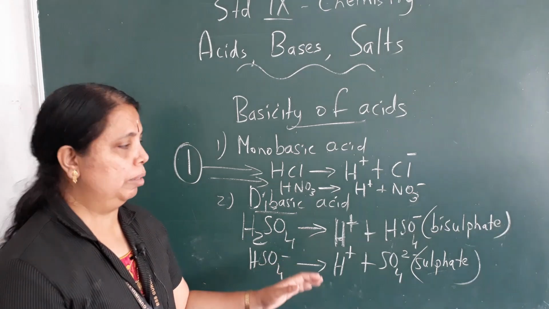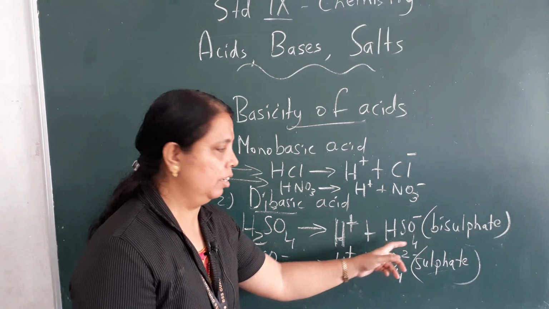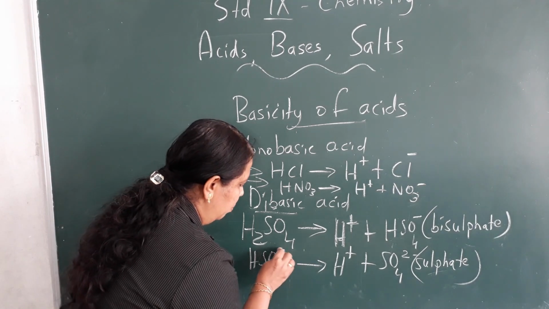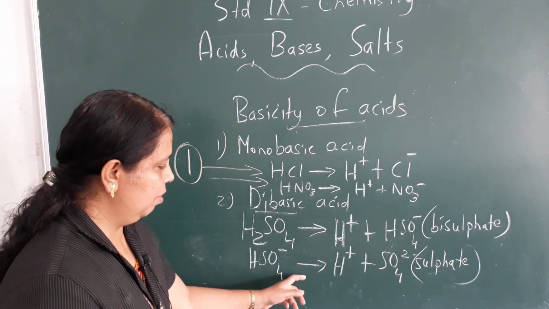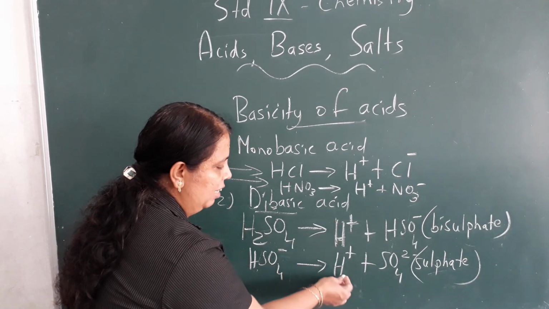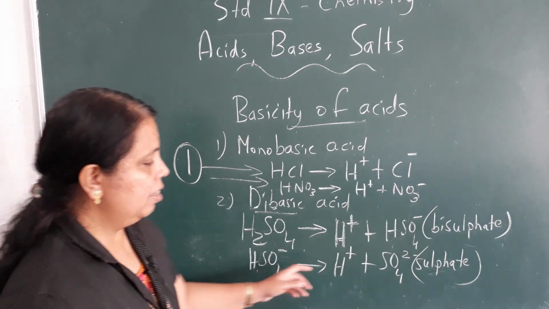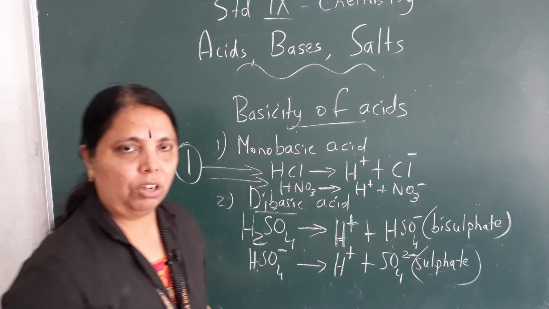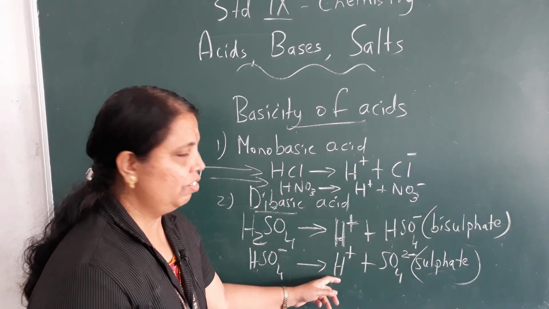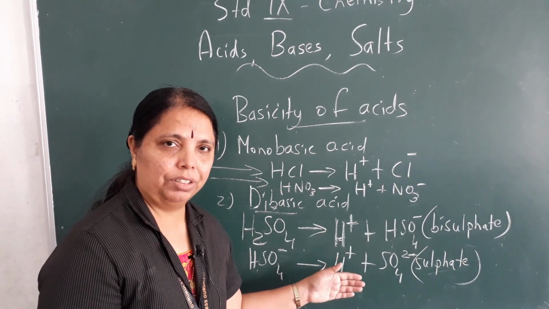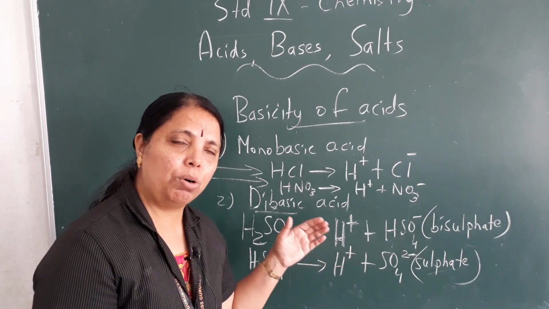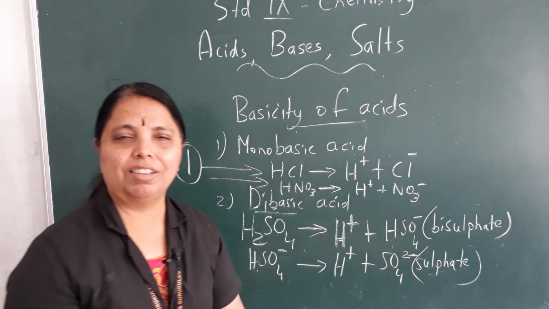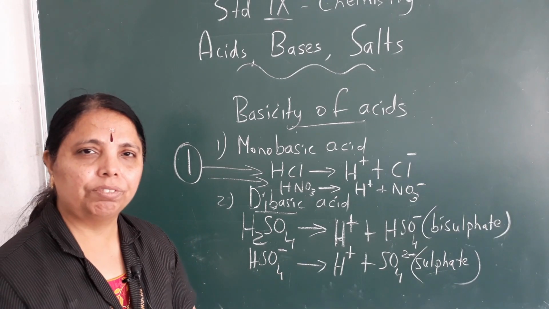Ionization is not over because again there is one H over here. Write this here again. So HSO4−, with the minus written at the top, gives out this H+ again. Remaining is SO4 2−. Why did I write 2 minus here? Because two positive charges are released. When two positive charges are released, automatically two negative charges are gained, isn't it?